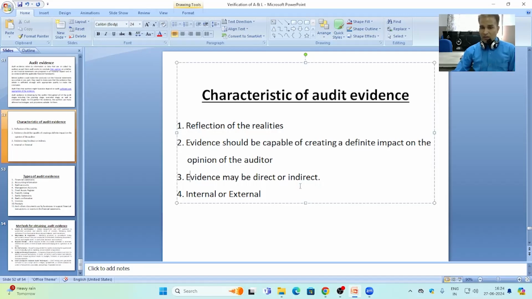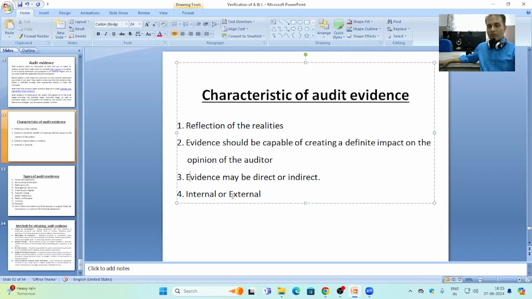The evidences may be direct or indirect. The evidences may be internal or external. Internal means generated from the client business itself, and external audit evidence means generated from the outside of the client business.